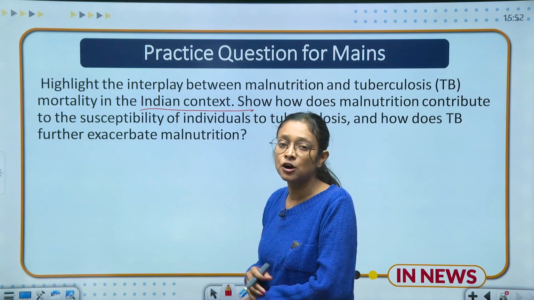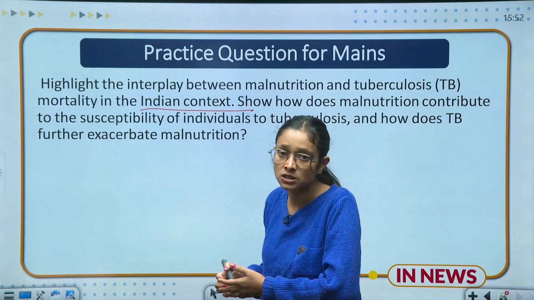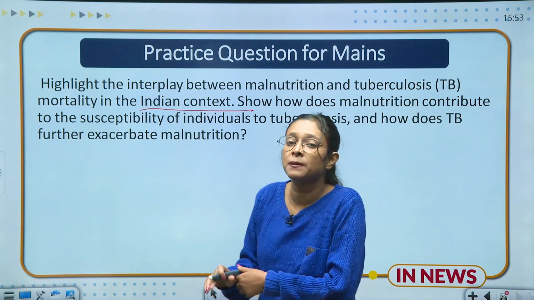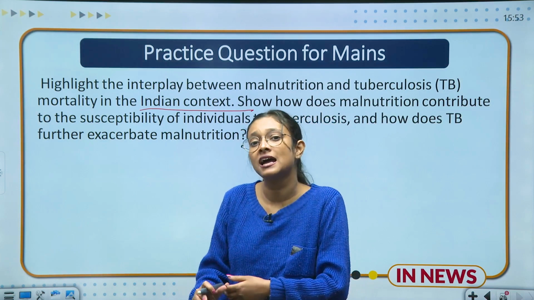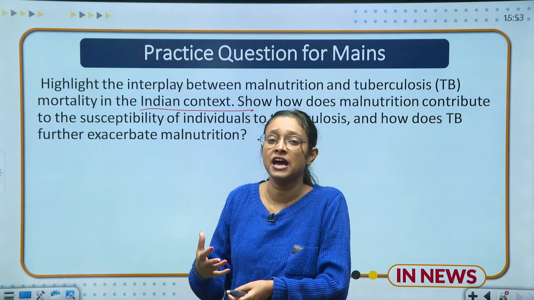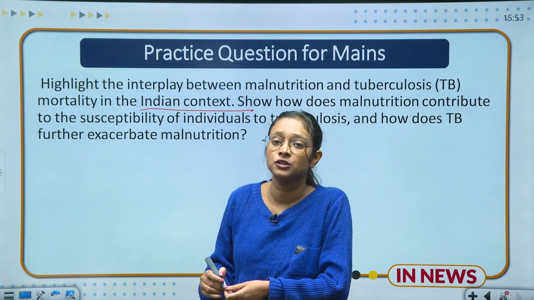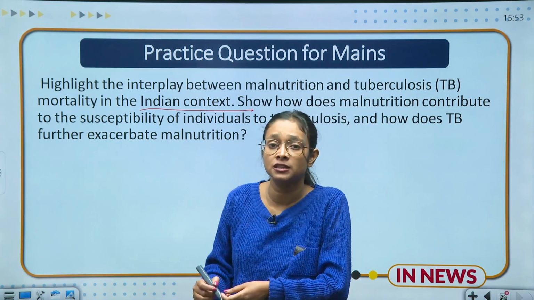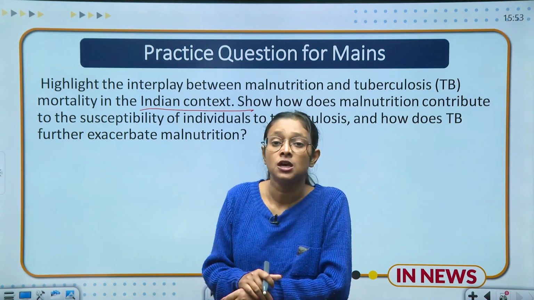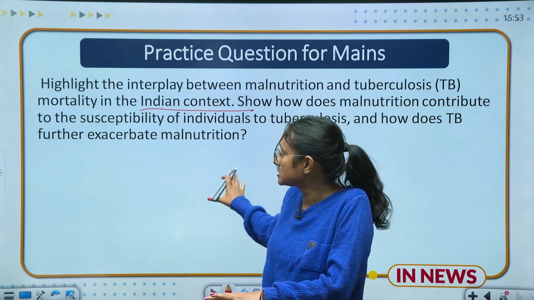In the background you will write what the correlation between malnutrition and tuberculosis is, how they are correlated with each other. If people are malnourished, there are high chances that they will get TB, and if a TB patient has weakness and malnutrition, there are high chances that they will die, and the mortality rate is high among those kinds of patients. So you can show this kind of correlation in your answer.